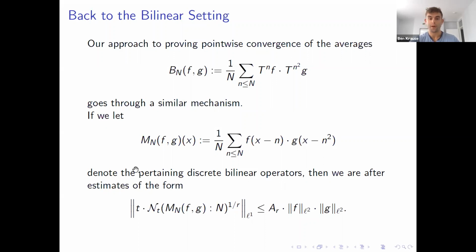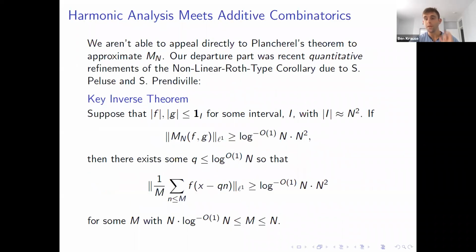So in Bourgain, we put BNF here, and we had an L2 to L2 bound. Here we have a bilinear average, and we have an L2 cross L2 to L1 bound. But the scheme is the same. But there's a big problem, which is that we don't have Plancherel anymore. So we can't just use the Fourier transform to tell us what to do.